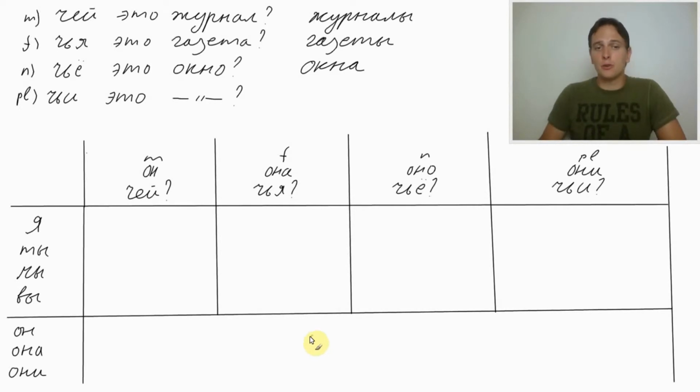As we already know, for он, она, and оно, for he, she, and it, we only got one possessive pronoun each. Его for masculine, ее for feminine, and их for plural. And it doesn't matter if we got singular or plural.